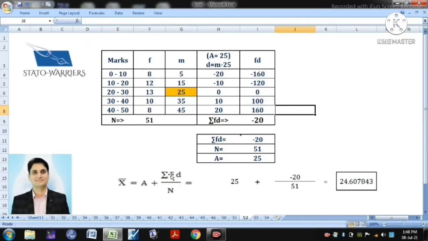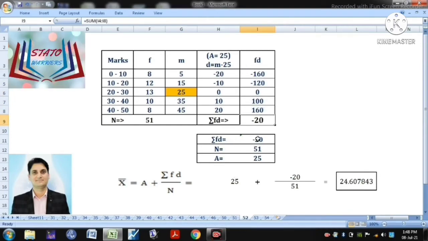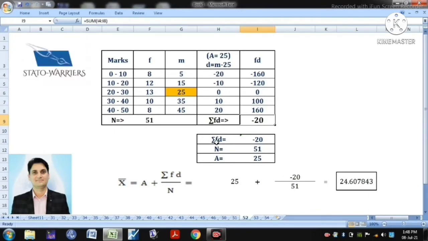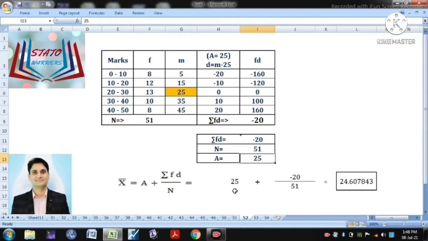And as per the formula, we do not need FD, we need summation FD. So we are going to sum up all the values, which is minus 20. So summation FD is minus 20. N is the number of frequencies, which in this question is the number of students. So the number of students is 51 and the assumed mean value is 25. So we are going to put all these values in the formula.